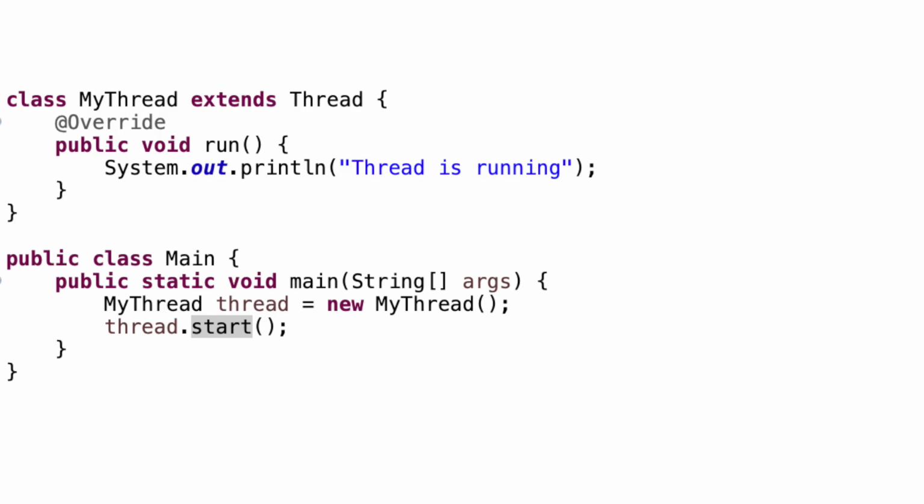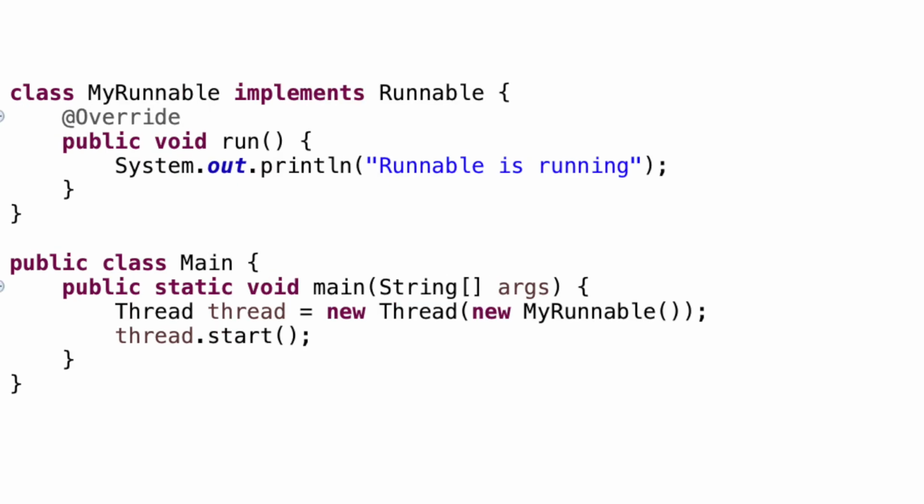Now runnable is also not fixing a lot of things with thread, but as you can see here, there is not much of a difference. Instead of extending thread, you are implementing runnable, that's it. All the other functionality looks exactly the same as the code we have seen before. What is better here is that it provides you better flexibility, as you can use composition instead of inheritance. Your class can still extend a class or implement another interface, so it is not restricting. Again, this is not returning you a value, and that is why we have callable.